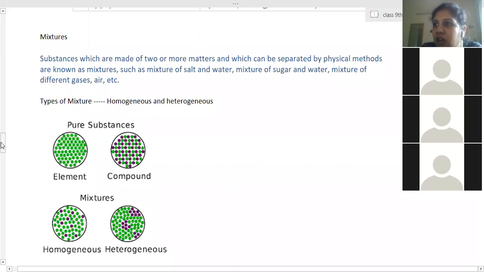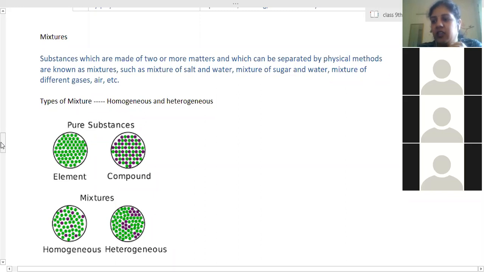But if you mix oil into water, what happens? You see the boundary of separation. You can see the components, oil separately and water separately. In the case of sand, when you put it in water, it won't dissolve, so you can see the sand particles in the water. Are you able to see? Yes, ma'am. So there is a separation. The components are easily visible.